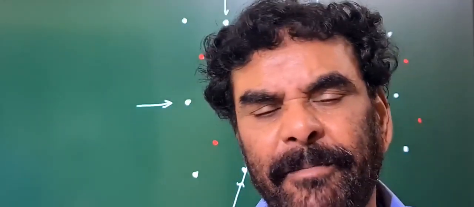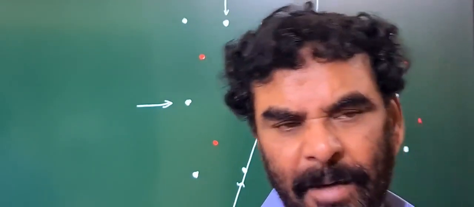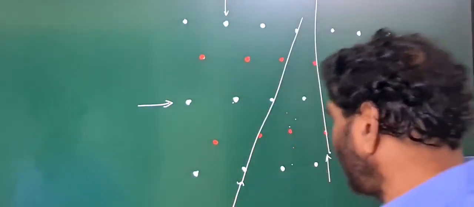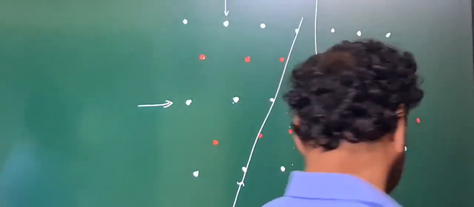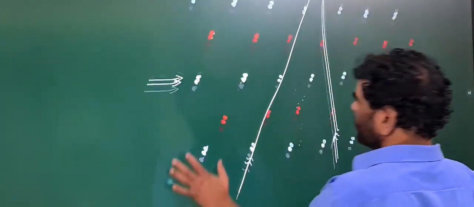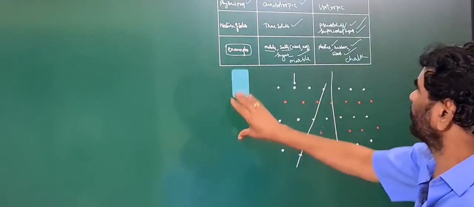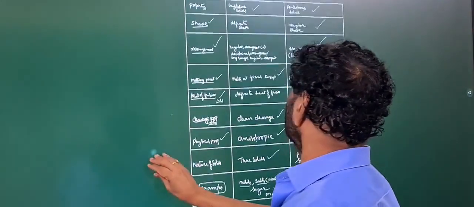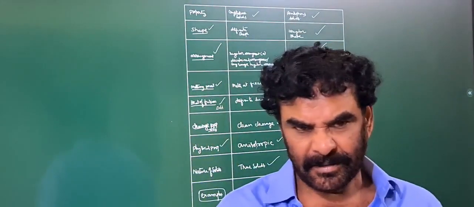That phenomenon is called isotropic. This phenomenon is called anisotropic. These are anisotropic materials. This is something about the introductory part of the solid state.